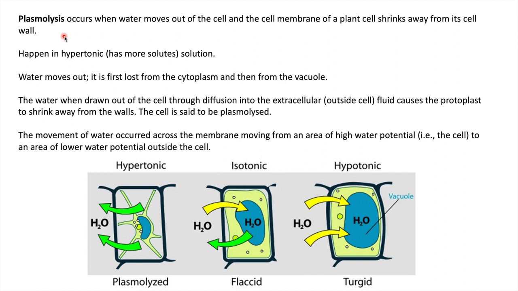So plasmolysis is breakdown of plasma membrane, and this happens in hypertonic solution. In hypertonic solution your water moves from inside to outside of the cell, so your cell membrane gets shrunk, or you can say damaged. This is called plasmolysis. In hypertonic solution your cell shrinks, which is called a plasmolyzed cell. In isotonic solution your cell remains flaccid in its normal state. In hypotonic solution your cell swells, which is called a turgid cell.